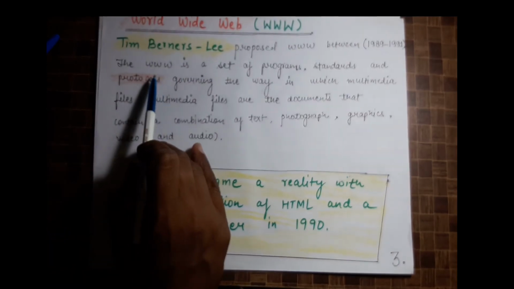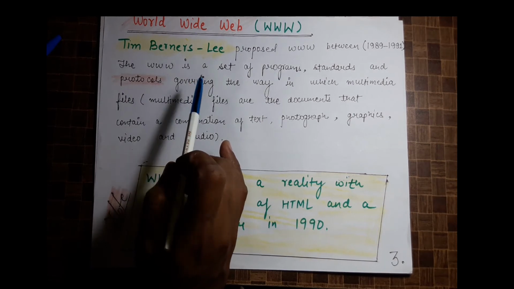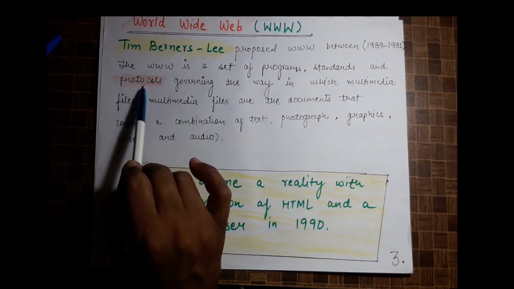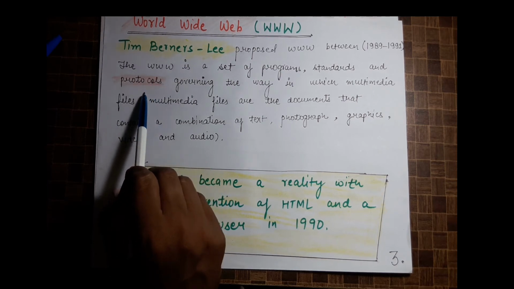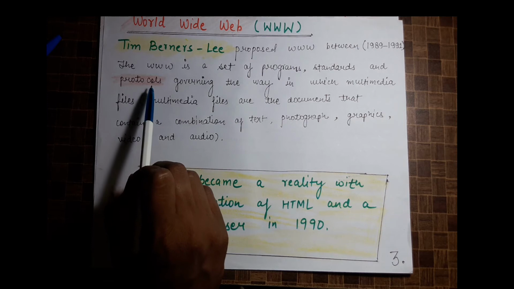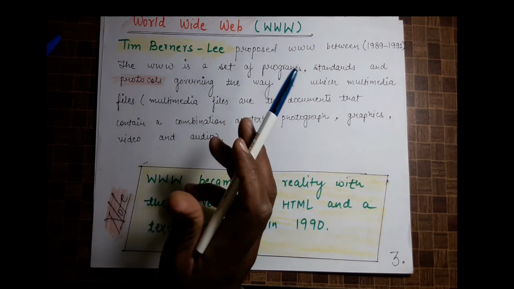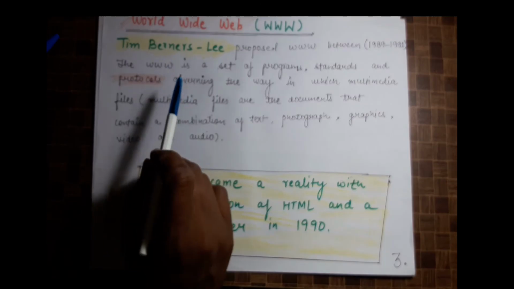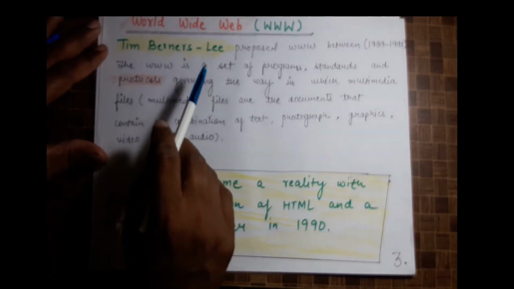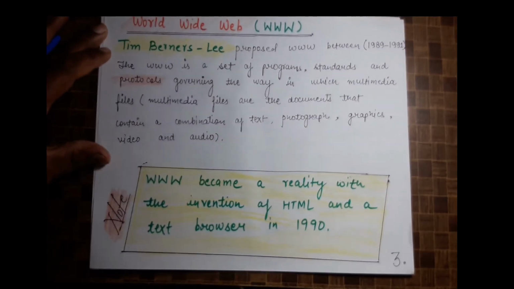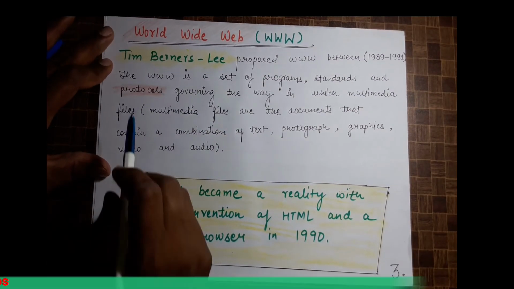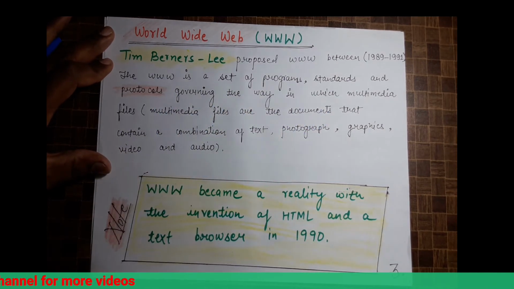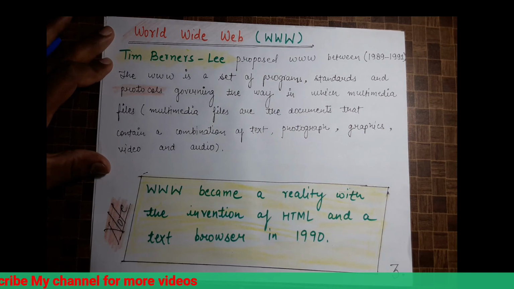So www is what? It is a set of program standards and protocols. Here one word is protocols: protocols means a set of rules which govern some things. So www is a collection of programs and standards governing the way in which the multimedia files will be sent on the internet.